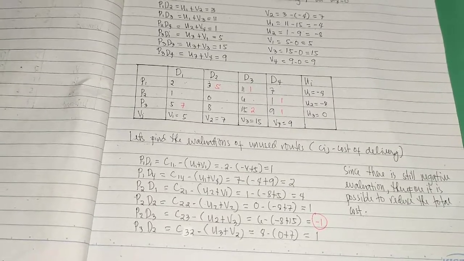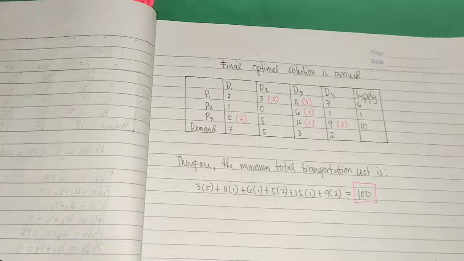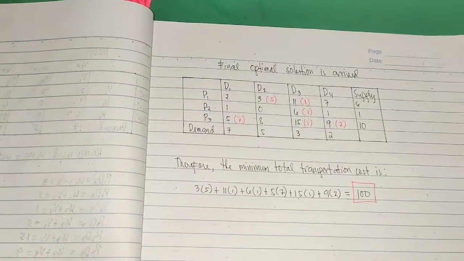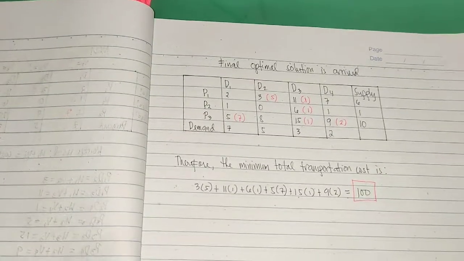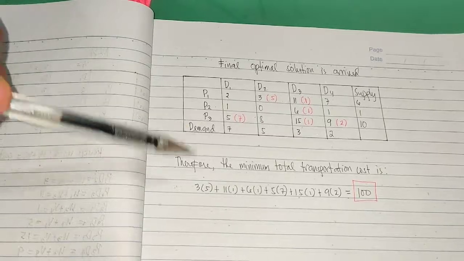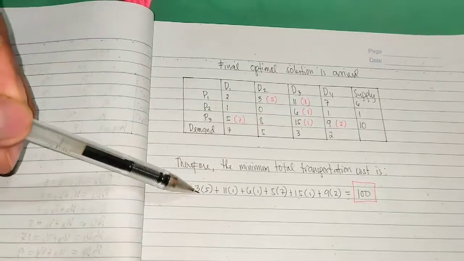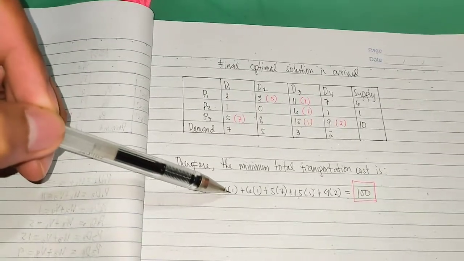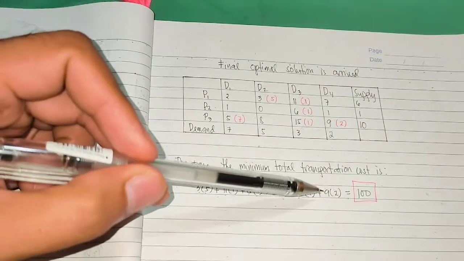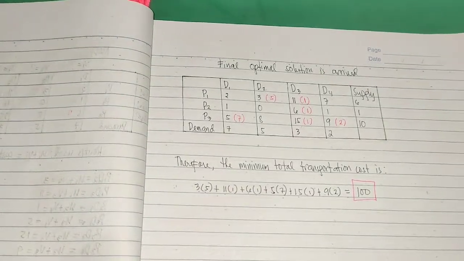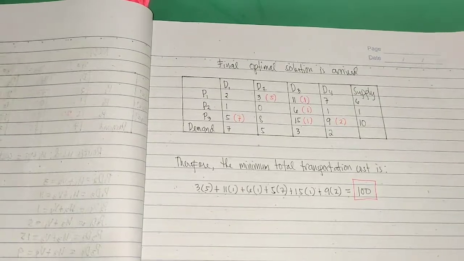Same process. Ang ating final result is, out of all the looping, ito yung aking nakamap na result. Sa result na ito, wala na akong nakita na negative. So, ito na ang ating final table. Therefore, the minimum total transportation cost is this one: 3 times 5 plus 11 times 1, 6 times 1, 5 times 7, 15 times 11 plus 9 times 2 is equals to 100. So, yan ang ating final answer, the 100.